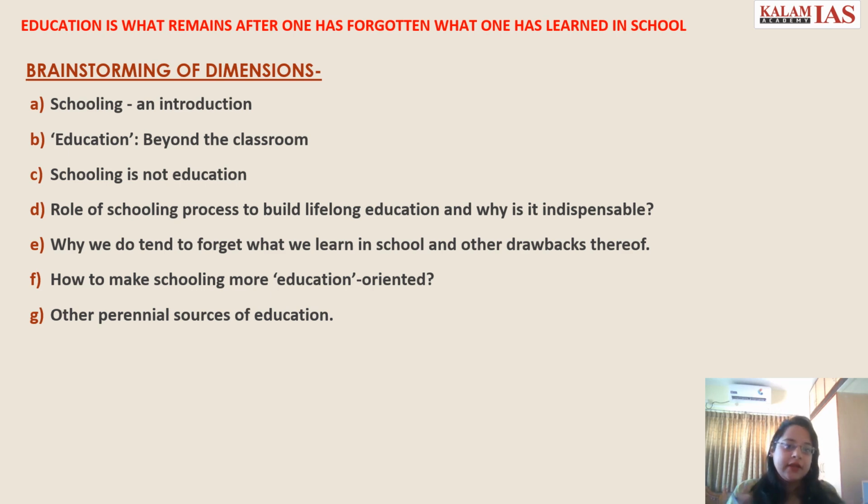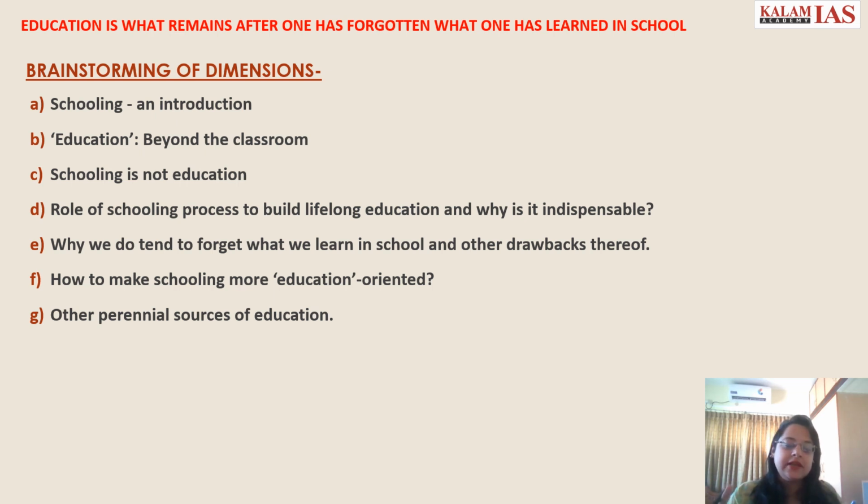Right? So in this particular essay, "Education is what remains after one has forgotten what one has learned in school," what is the basic essence of this topic? First you have to understand the topic. This is about rote learning versus practical education, knowledge versus education, school learning versus lifelong learning, theory versus practical.